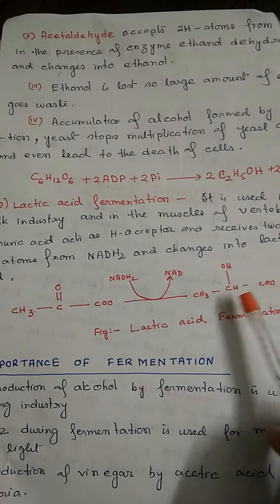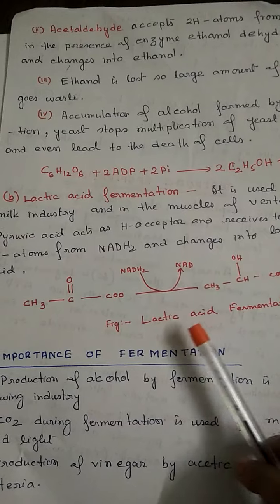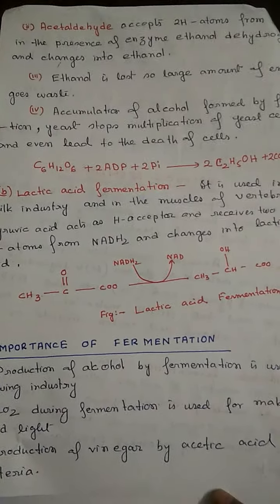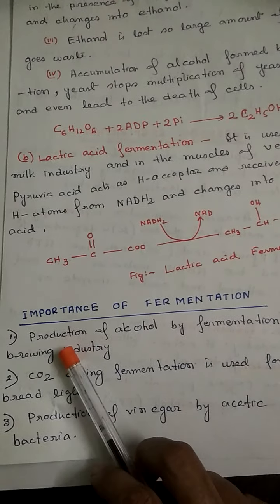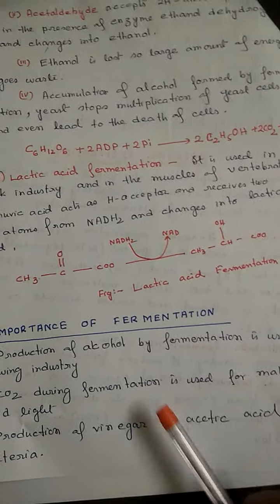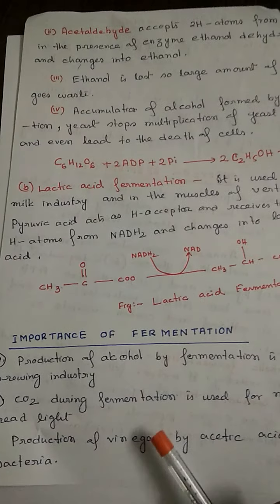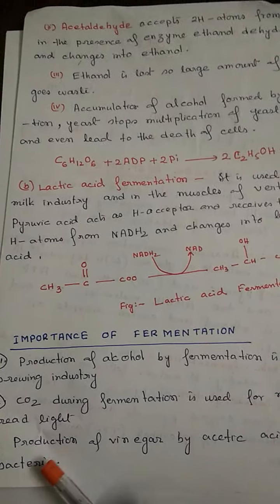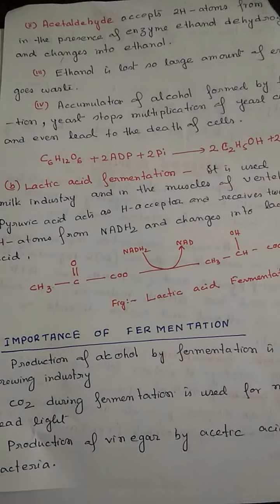So lactic acid formation is the reaction through which lactic acid is formed. And then some importance of the fermentation process, that is where it is used. The production of alcohol and carbon dioxide during fermentation makes the bread soft in texture. Production of vinegar by acetic acid.